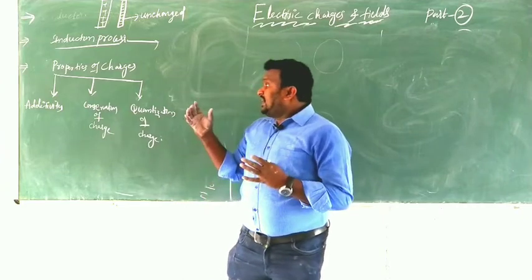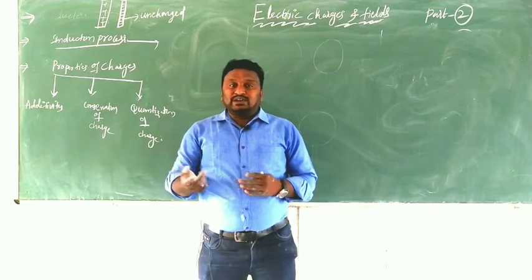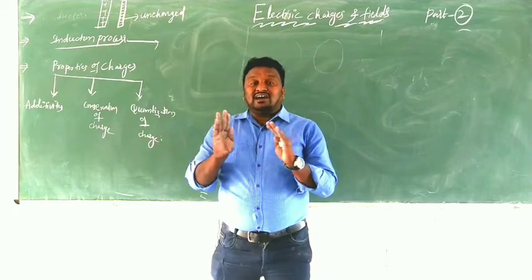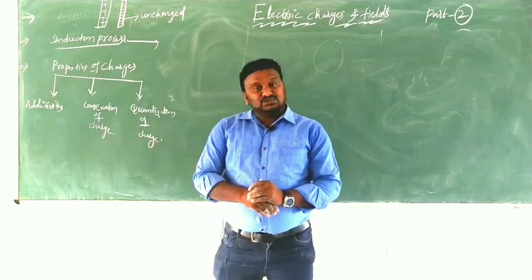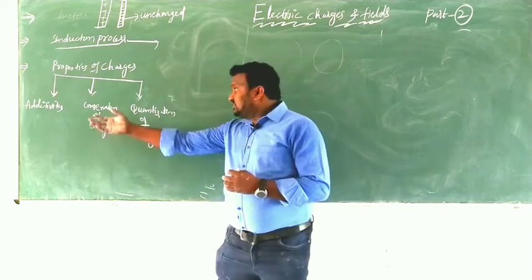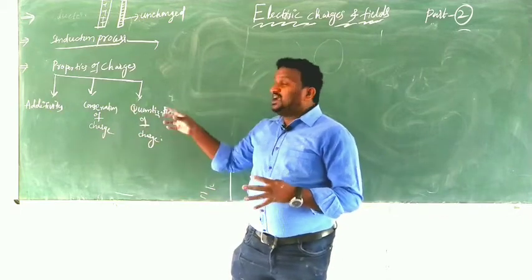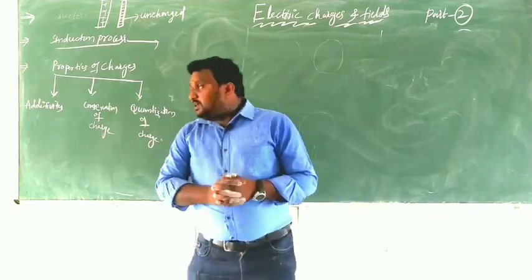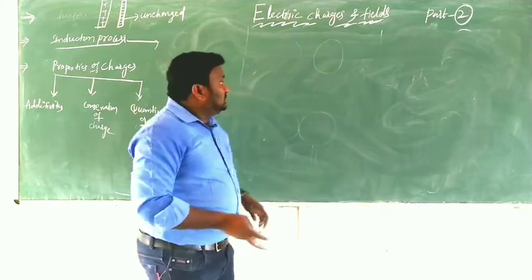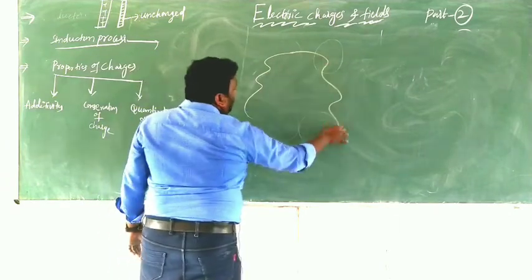What is meant by additive property? Already we know other properties of charge. What are those? Like charges always repel and unlike charges always attract. So these two are also properties of charges. In addition to that, we have three more: additive property, conservation of charge, and quantization of charge. Here, first I am saying additive property. For example, this is one region.